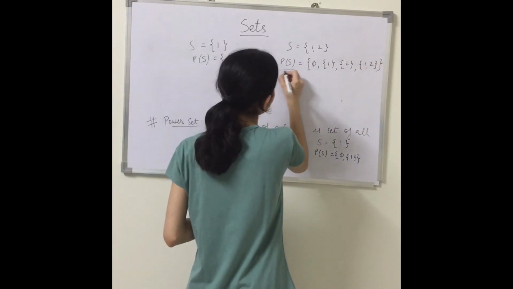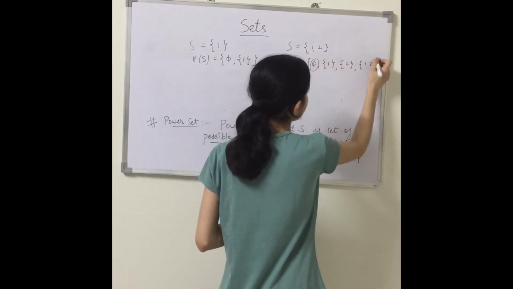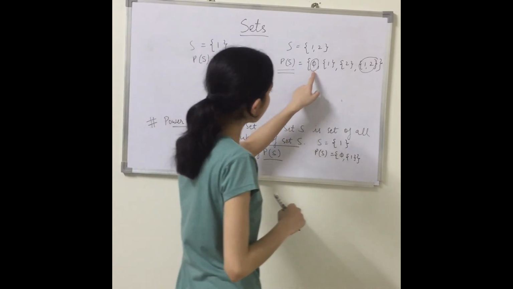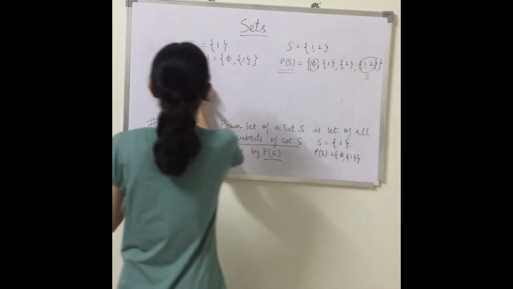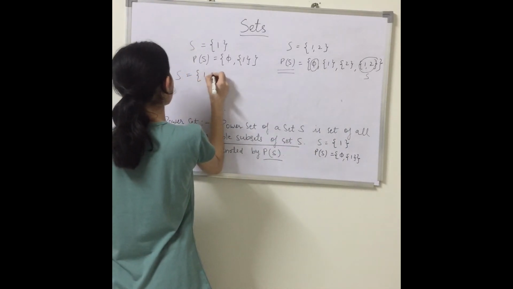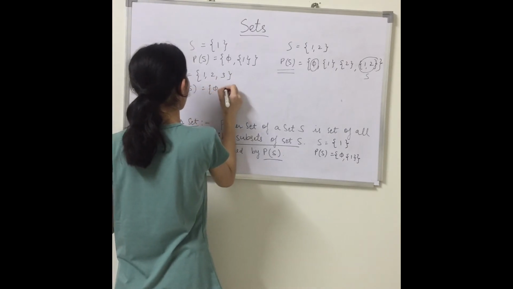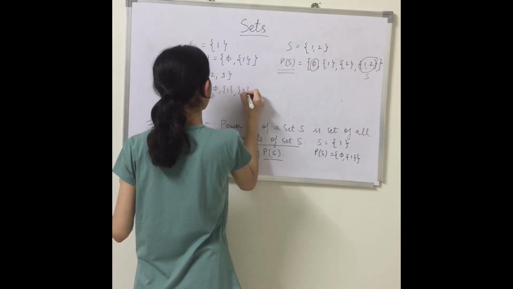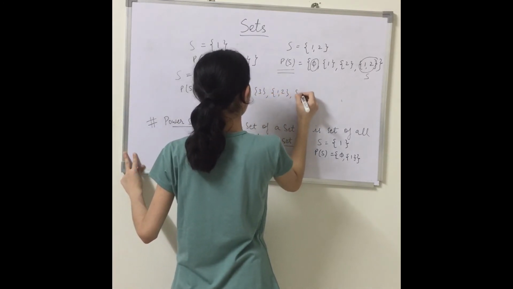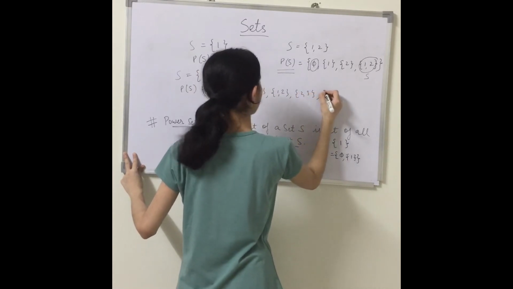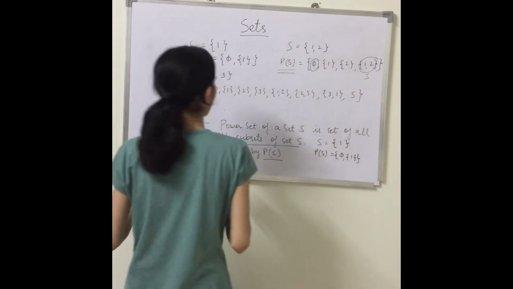So we can say that the power set of any set includes two trivial cases, one is phi and the other is the set itself, right? Now take 3 elements. What is the power set of this? It's phi, {1}, {2}, {3}, {1,2}, {2,3}, {3,1} and the set S itself, right?